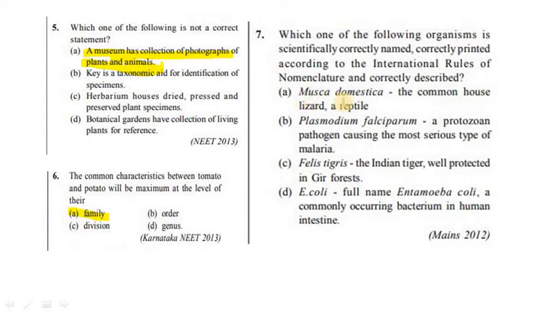Option A. Musca domestica, the common house lizard. No, it is the name of the housefly. Option B. Plasmodium falciparum, a protozoan pathogen causing the most serious type of malaria. It is the correct answer.